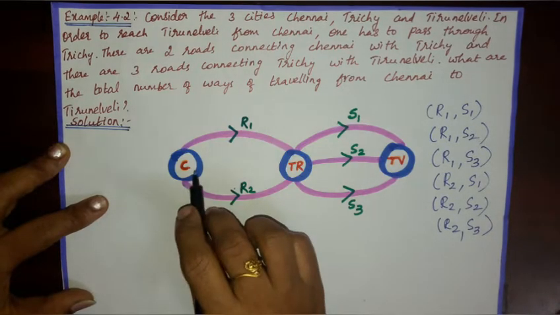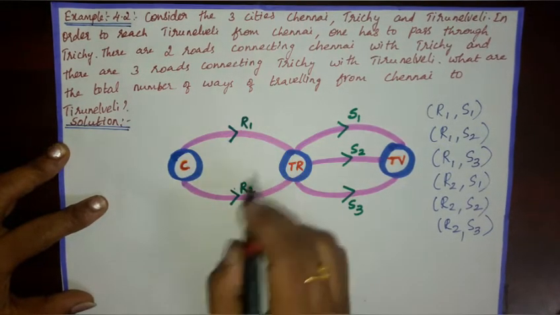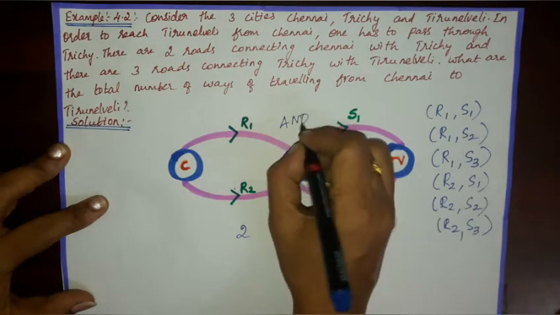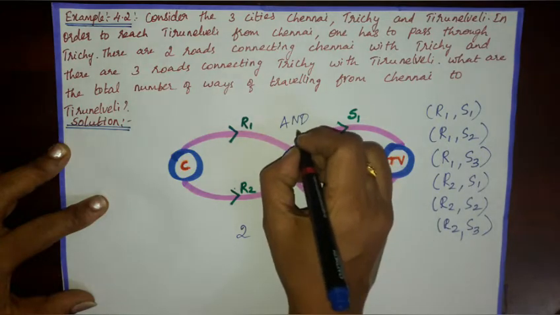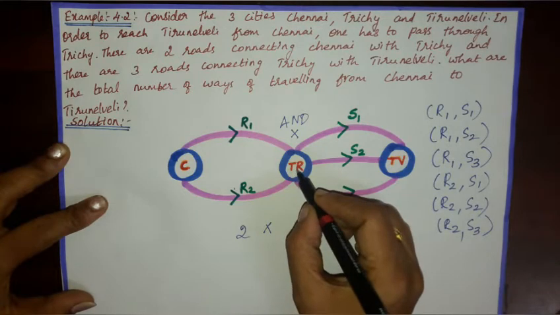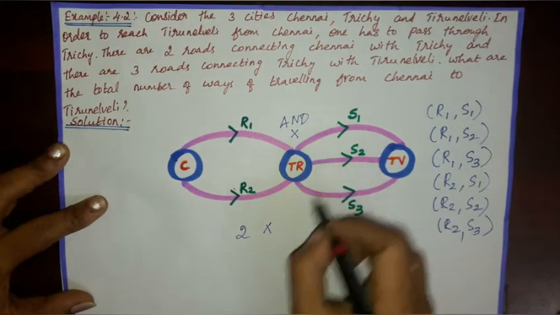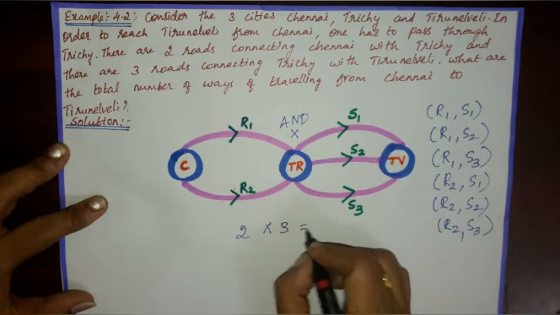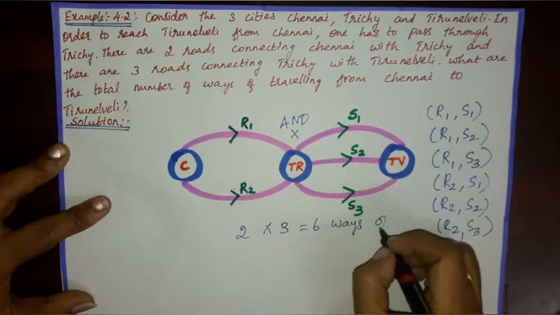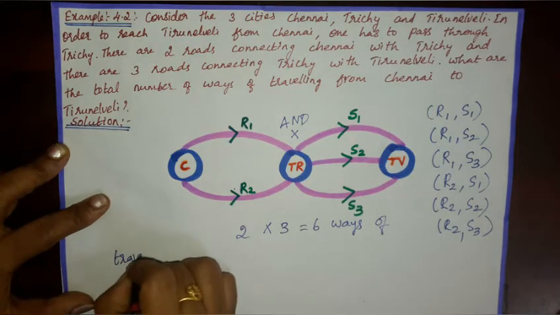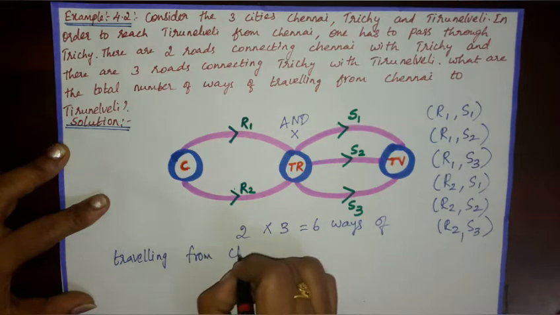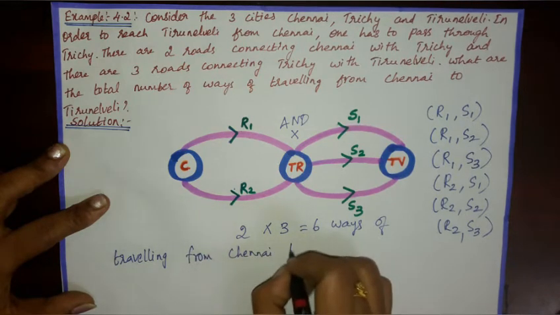So, there are two roads from Chennai to Trichy. So, 2, and here we have the option AND. AND means what do you need to do? We need to multiply by 3 roads from Trichy to Tirunelveli. So, 2 into 3 is 6. 6 ways of traveling from Chennai to Tirunelveli.